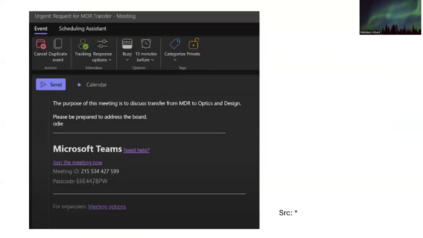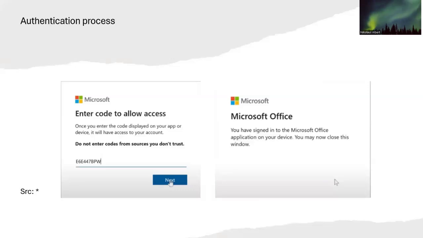The other way is by sending the victim an email, in this case from a fake Microsoft Teams. In this email, there is a join meeting link with a passcode that will be entered by the victims. After clicking join the meeting now, this legitimate Microsoft authentication page will appear, and the victims will enter that passcode. After entering it, it's already too late, because the token will be sent to the threat actor so that he can access the victim's Microsoft account.